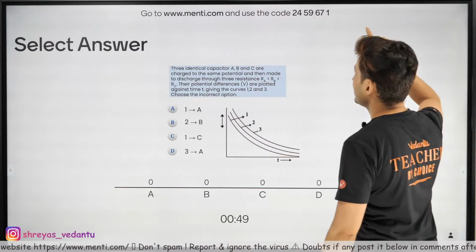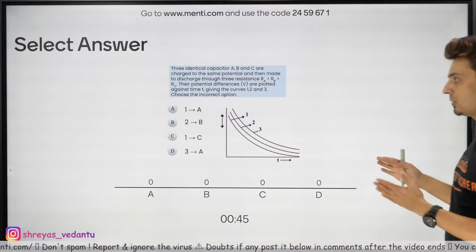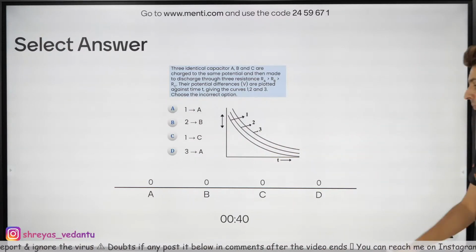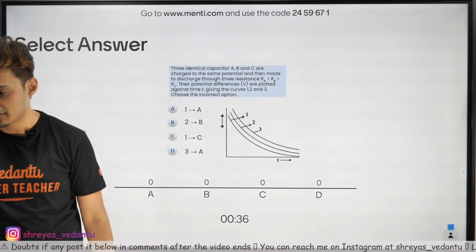You can see the same capacitor, same voltage is allowed to discharge by 3 different resistors. RA is more than RB is more than RC. You get slightly more time for this because this is more difficult. Come on, guys, let's see how many of you can do this.